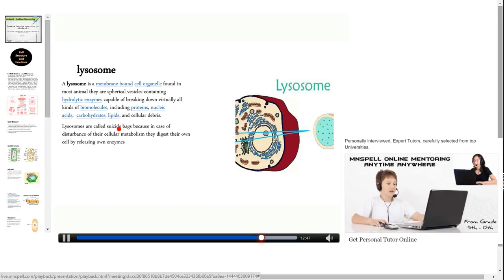Lysosomes are also called suicidal bags because in case of disturbance of their cellular metabolism, they digest their own cell by releasing their own enzymes such as lysozyme. This is the enzyme which can break its own cells. Here we can see the lysosome structure.